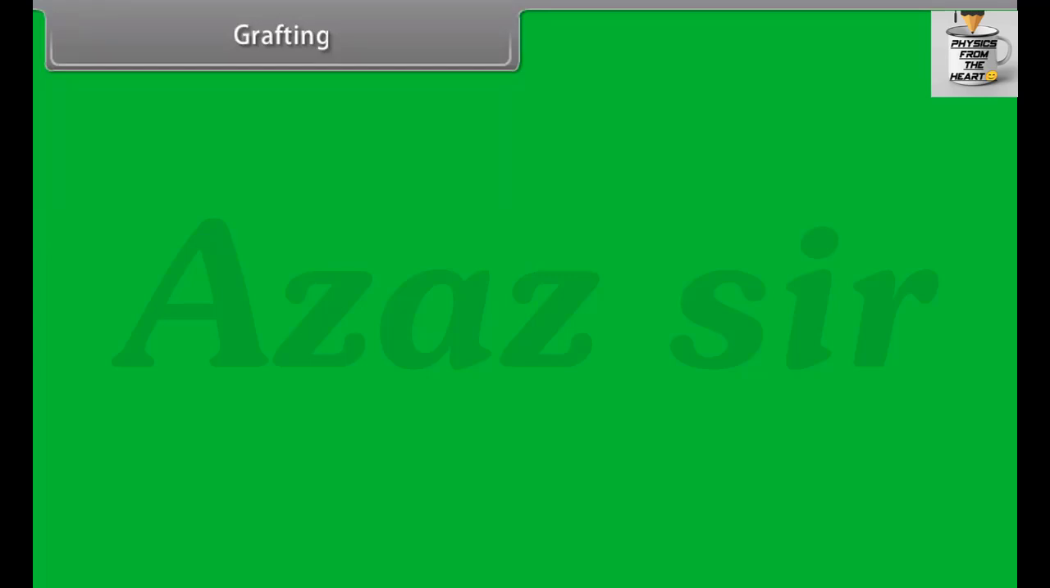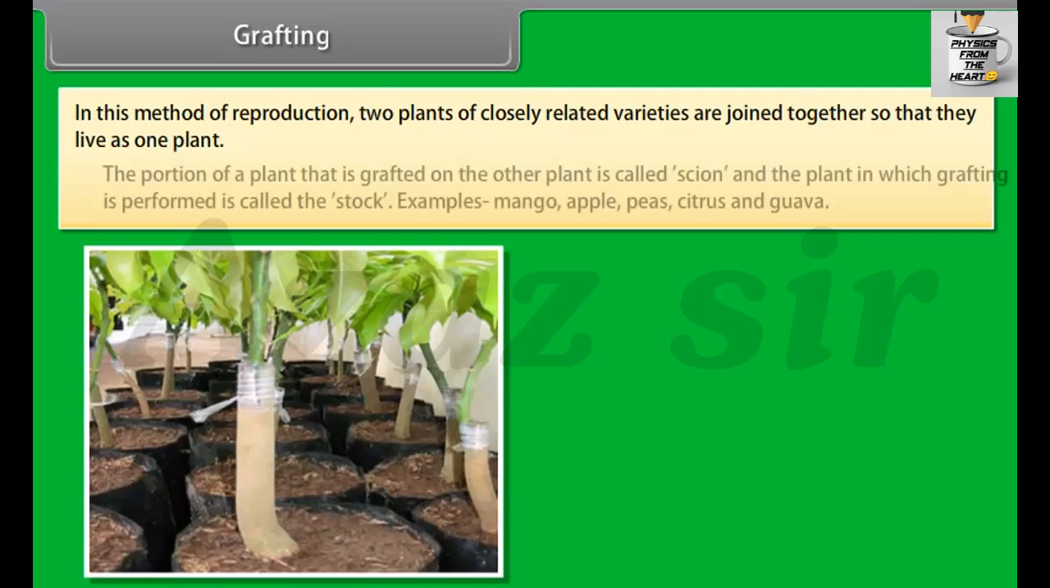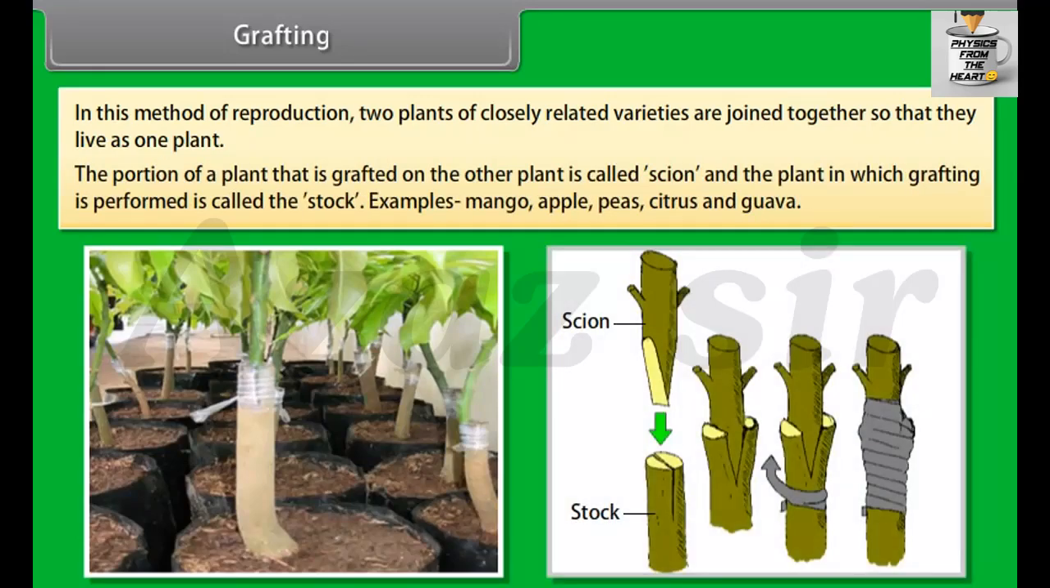Grafting. In this method of reproduction, two plants of closely related varieties are joined together so that they live as one plant. The portion of a plant that is grafted on the other plant is called scion, and the plant in which grafting is performed is called the stalk. Examples: mango, apple, peas, citrus, and guava.